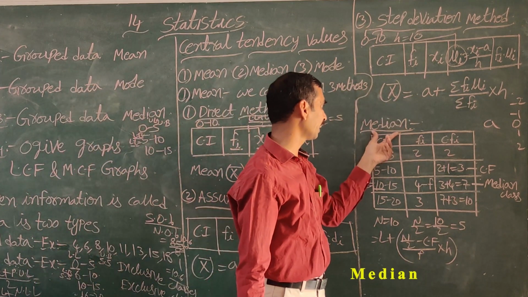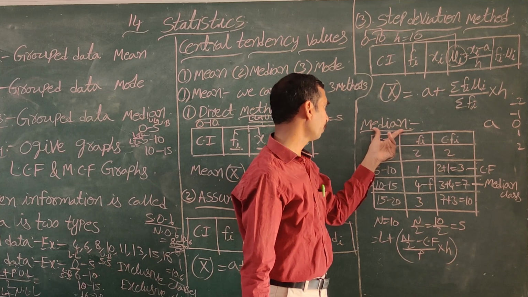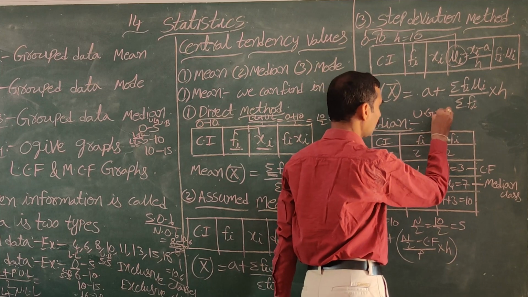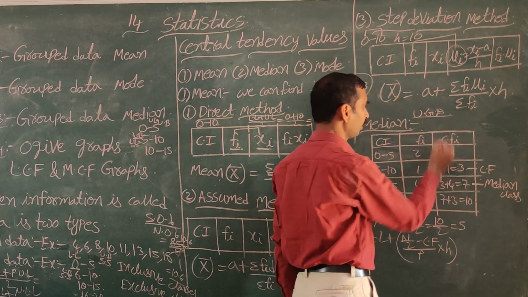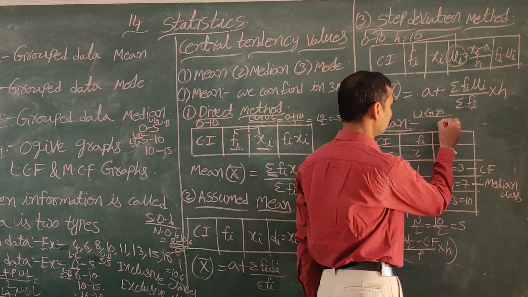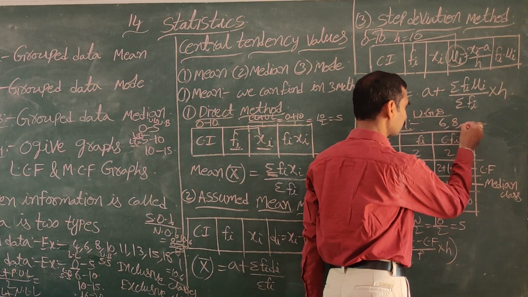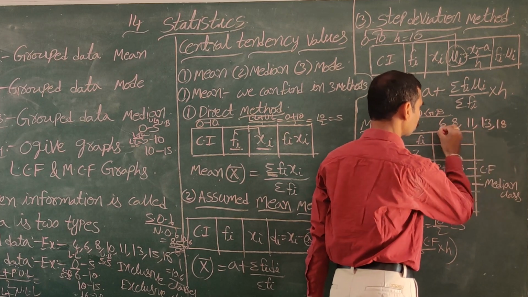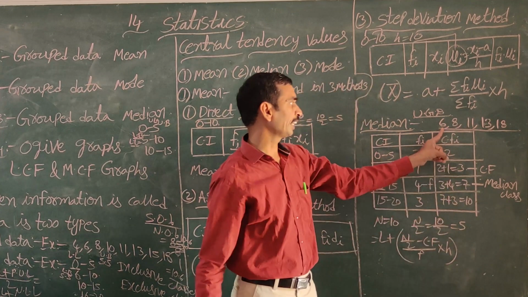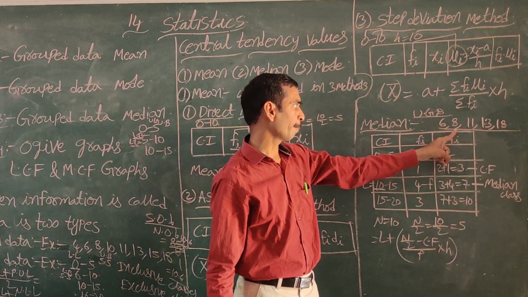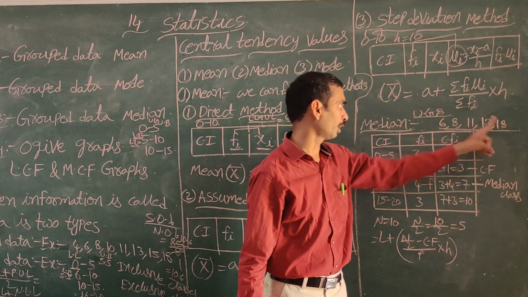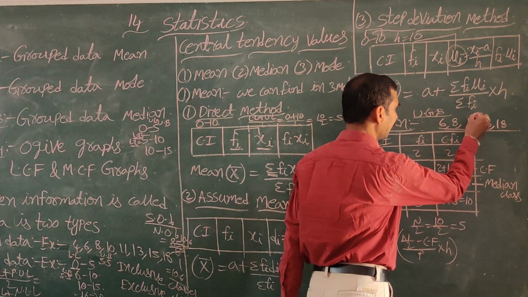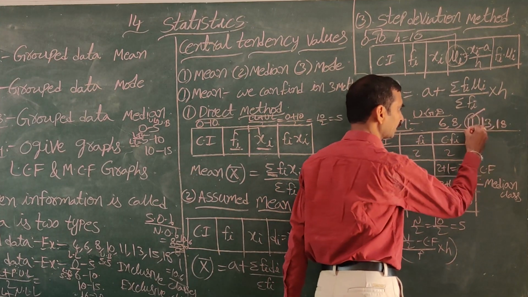Okay. Next, median. What is the meaning of median? Median means they will give some numbers. Ungrouped data median. Suppose they give 5 students' marks: 6 marks, 8 marks, 11 marks, 13 marks and 18 marks, for 20 marks. First, we arrange the numbers in ascending or descending order. Now I arranged these numbers in ascending order. In ascending order, the middle number is called the median.